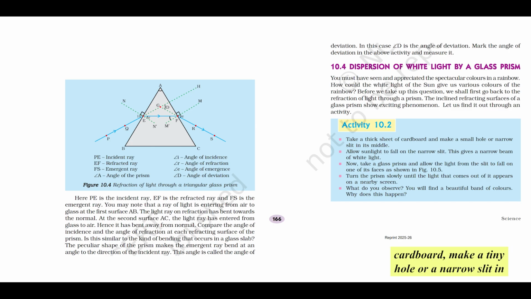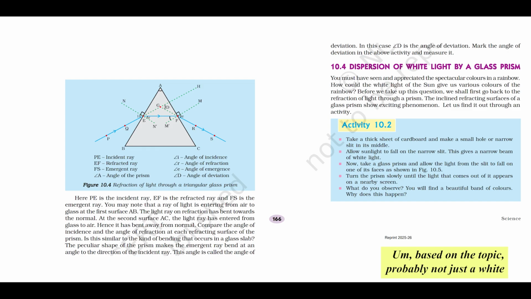Take a piece of cardboard, make a tiny hole or a narrow slit in it. Let a narrow beam of white light, maybe sunlight, fall onto this slit. You get a nice thin beam. Now place a glass prism in the path of this beam so the light hits one face, then put a white screen on the other side where the light comes out. What do you think you'll see on the screen?